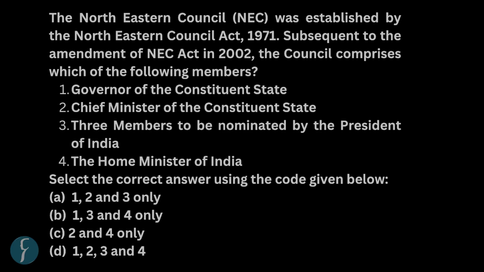Northeastern Council was established by the Northeastern Council Act 1971. Subsequent to the amendment of the NEC Act in 2002, the council comprises which of the following? So it's basically asking about the composition. But here there is a trick. The trick is that in 2002, the amendment itself provides that the president can nominate one of the union ministers and also one of the chairmen.